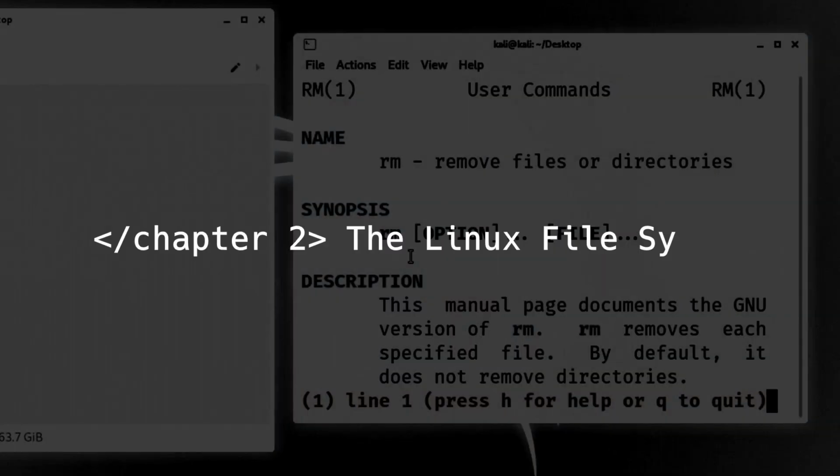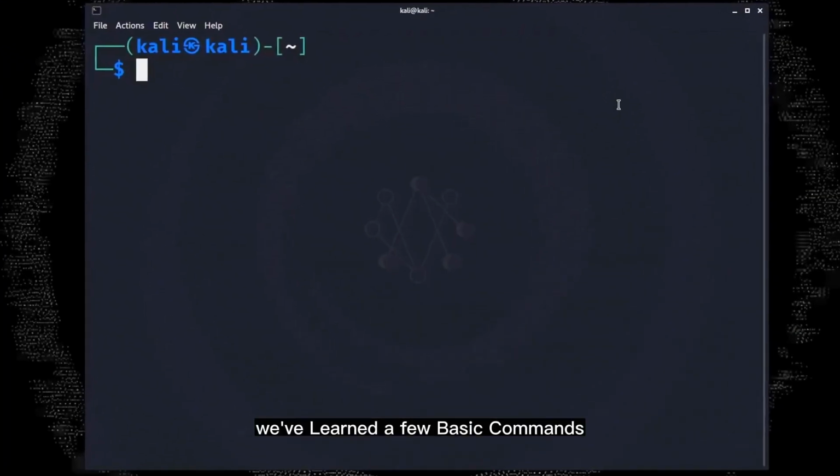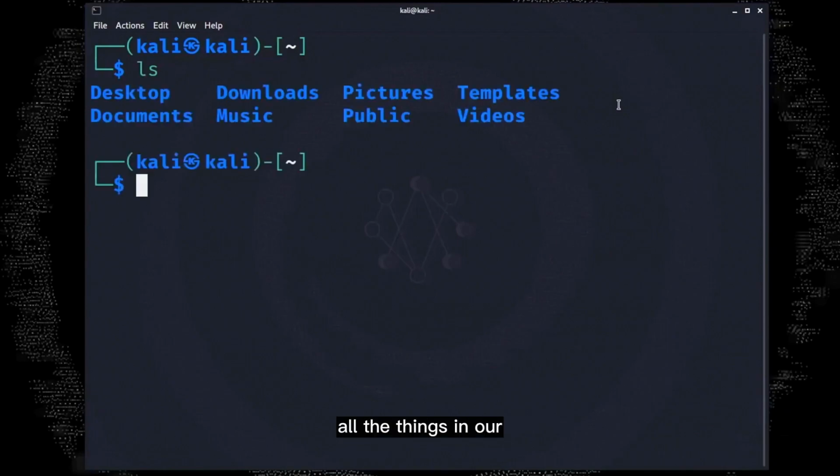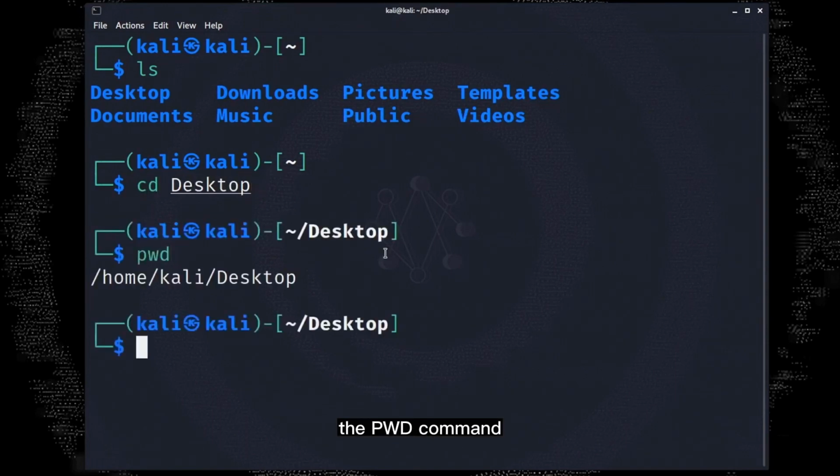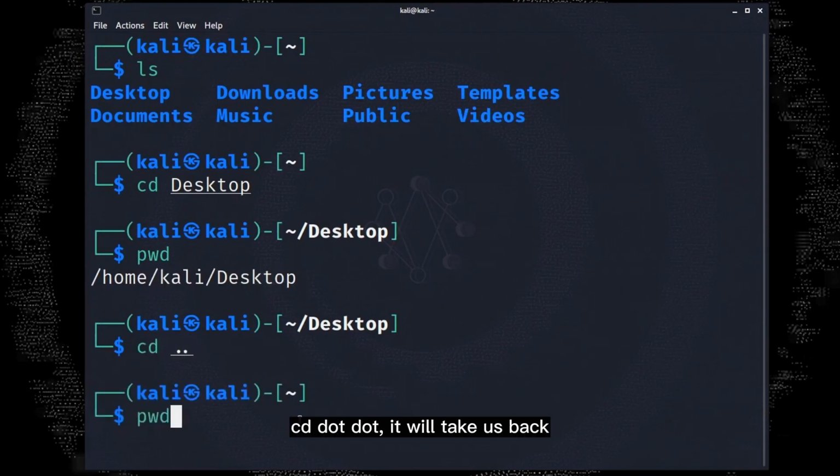Chapter 2, the Linux file system. Okay, so far, we've learned a few basic commands like ls, which lists all the things in our current working directory. The cd command, which changes our current directory to somewhere else. The pwd command, which will tell us where we are. And we even saw that, if we type in cd .. it will take us back to where we were.